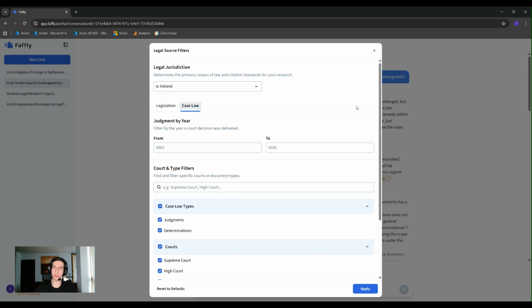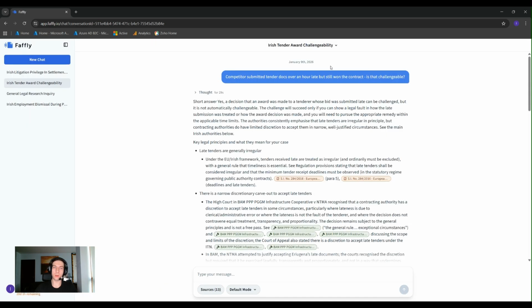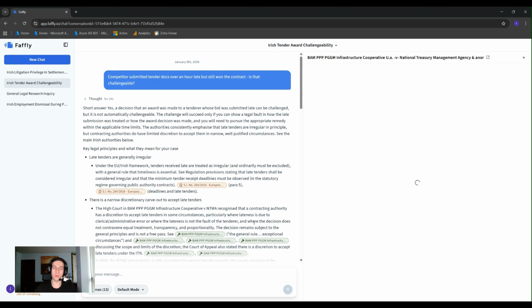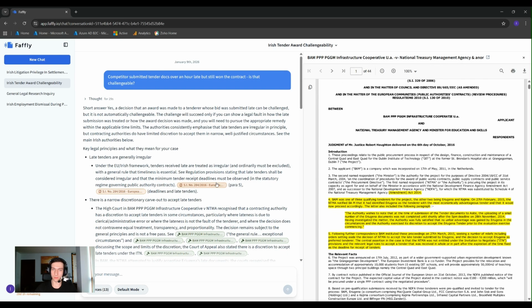To keep this short, I already ran this research question and you can have a look at the result. As you can see, it is a structured answer and everything is backed by citations. The citations are interactive, and the part that matters most is that if you click a citation and the official document is available, you can open it in our viewer. Faffly opens it at the place it's referencing, so you can quickly sanity check it or read more context.